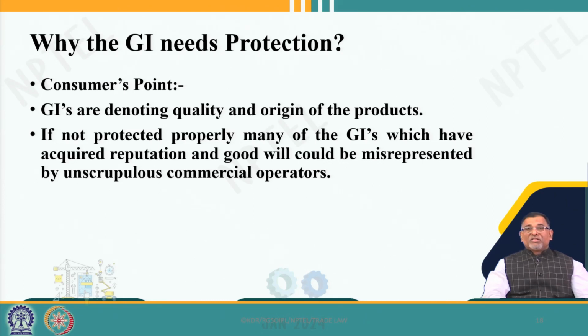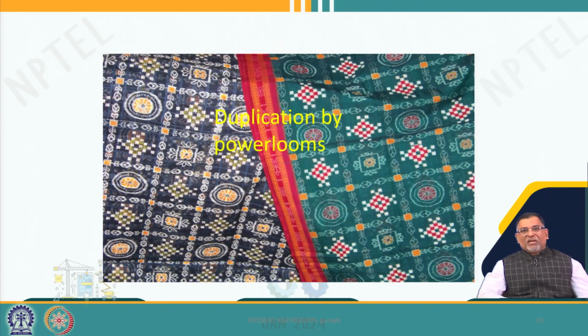Mainly, the consumer should be protected from misrepresentation and commercial exploitation. Commercial exploitation is prohibited. That means you cannot duplicate the products. Here is another example. I got these 2 sarees from Odisha, one is handloom and the other is made on a powerloom. An ordinary consumer, even educated people, cannot identify which one is handloom and which one is powerloom.